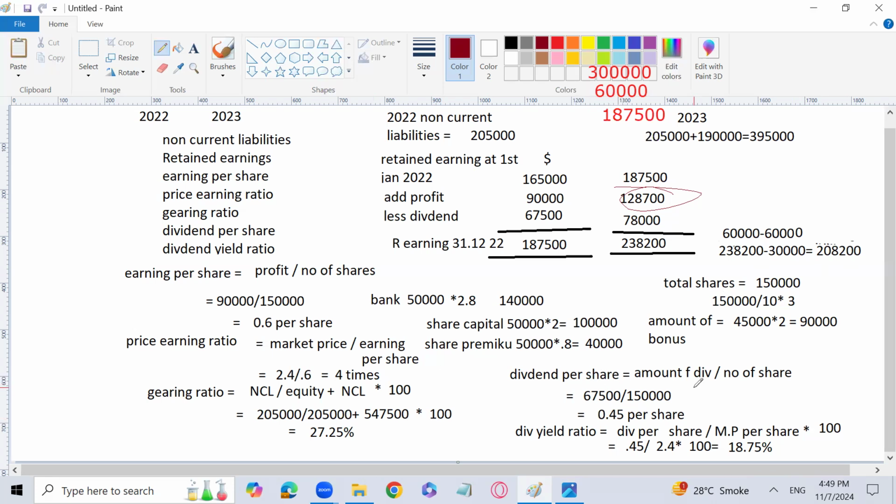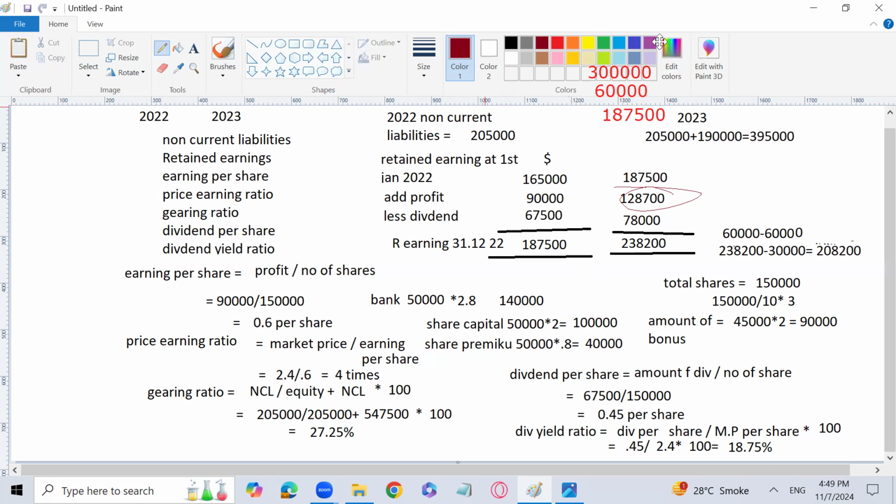Then dividend per share is the amount of dividend, 78,000, divided by the number of shares, which is 195,000 shares. Then dividend yield ratio: you calculate dividend per share over 3.3 times 100. So this is how we will calculate.